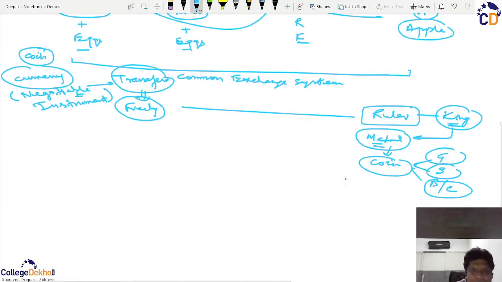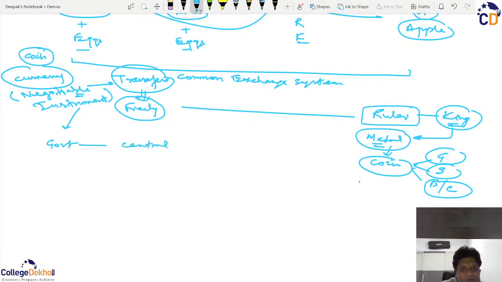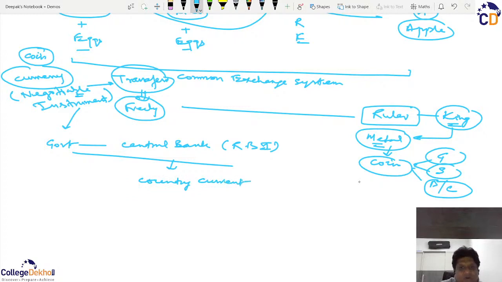Now, this metal coin, as we grew and came into a more educated society, surely, each government created a central bank. In India, this central bank is RBI, which controls the currency, and they issued the country's currency. For example, in India, we have the rupee, in the US, we have the dollar, and so on. So, for normal purposes, what happened? The coin gave way to the rupee in India.